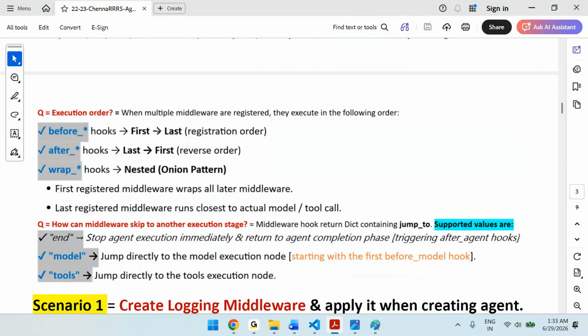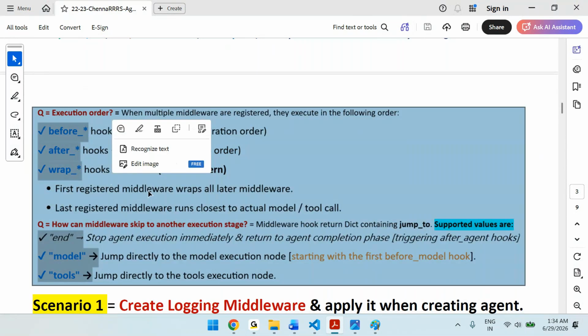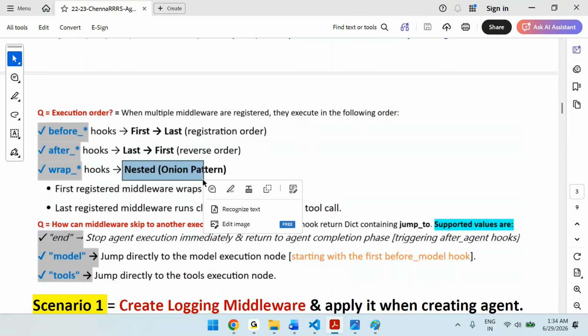Before is first to last, so whatever we have registered executes in the same sequence. After means last to first, reverse order. So if you mention 1, 2, 3, then 3, 2, 1 is the execution order, last to first. Then wraps are nested: inside one execution, another execution, inside that another execution, like this.